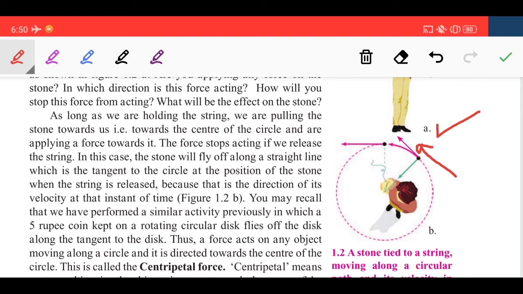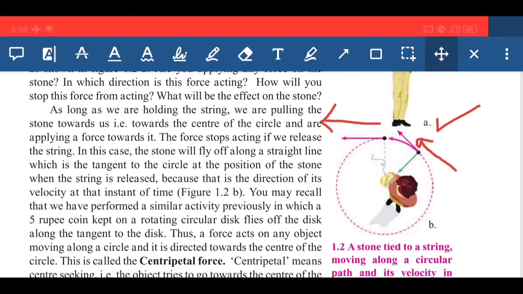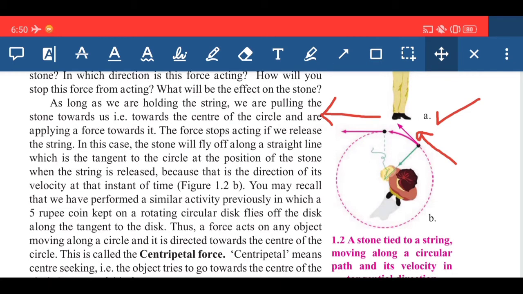The stone will fly off in this direction, because that is the direction of its velocity at that instant of time. At that position the stone has that particular velocity, and because of it, whenever we release it, the stone will fly off.